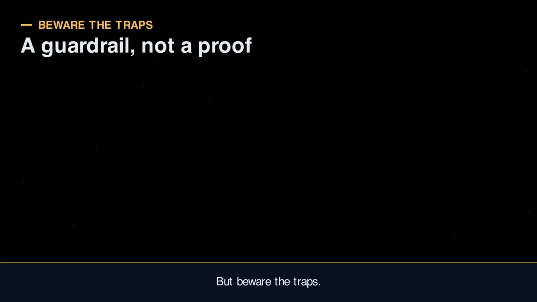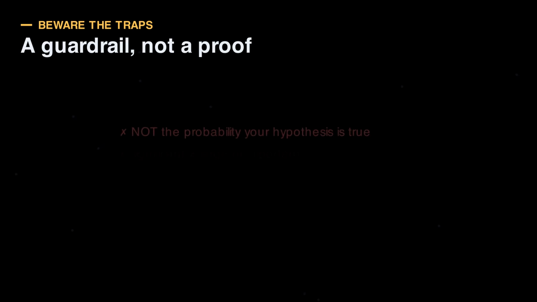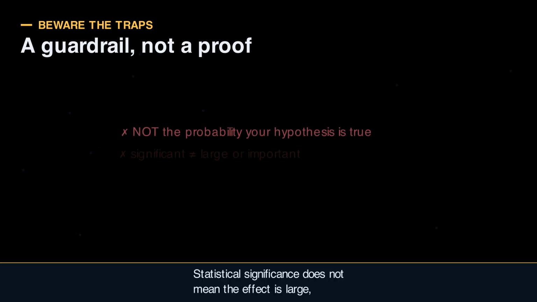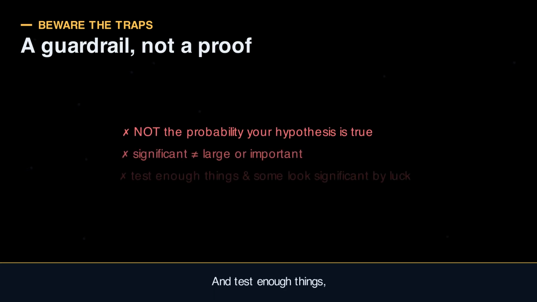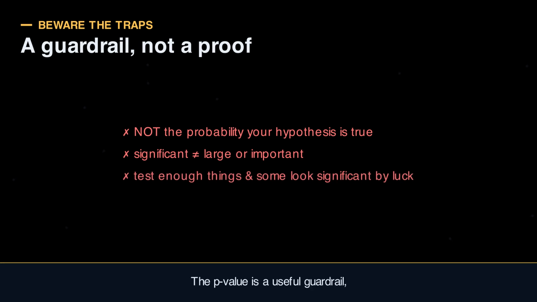But beware the traps. A p-value is not the probability that your hypothesis is true. Statistical significance does not mean the effect is large or important. And test enough things, and some will look significant by pure accident. The p-value is a useful guardrail, not a proof. Respect for it means knowing its limits.